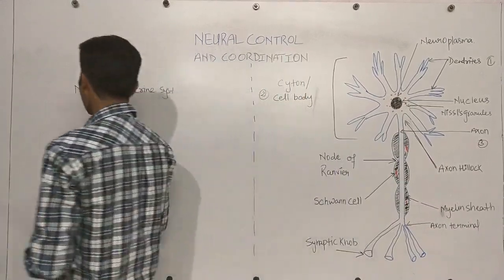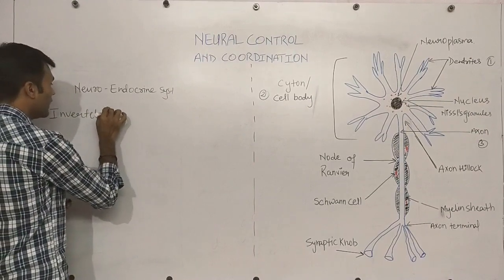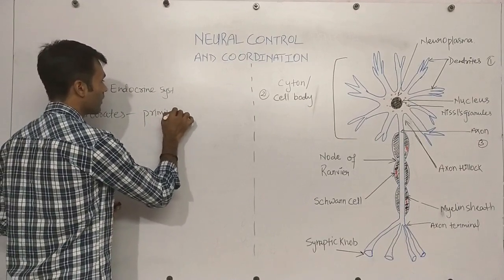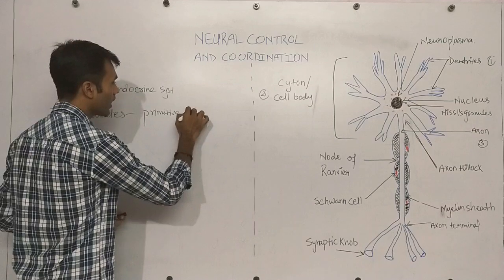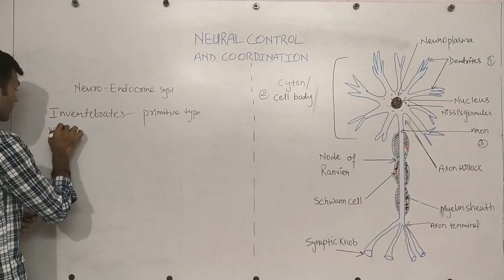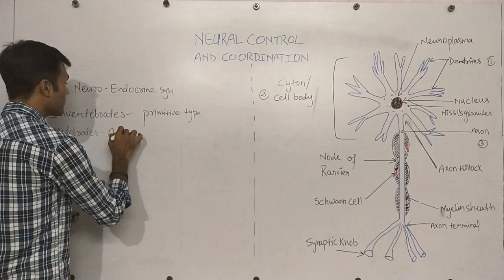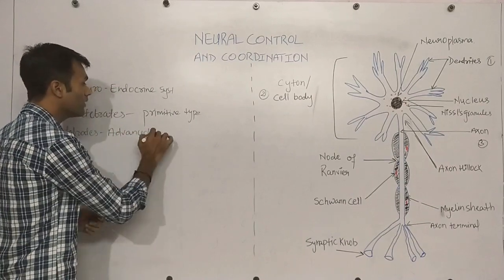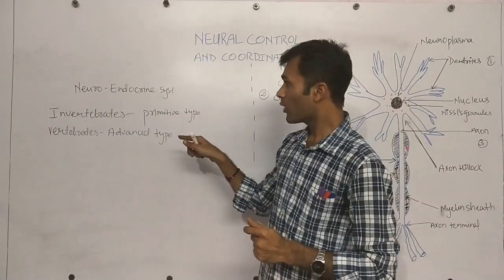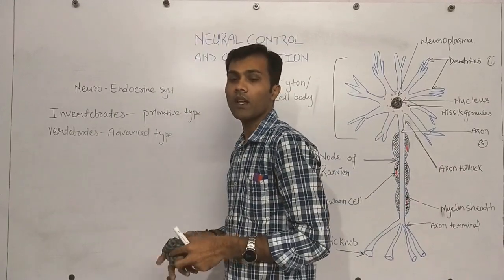Invertebrates have a very primitive type of nervous system, but as compared to invertebrates, vertebrates have a very advanced type of nervous system. So today we are going to learn about the nervous system. In the next topic we are going to learn about the endocrine system.